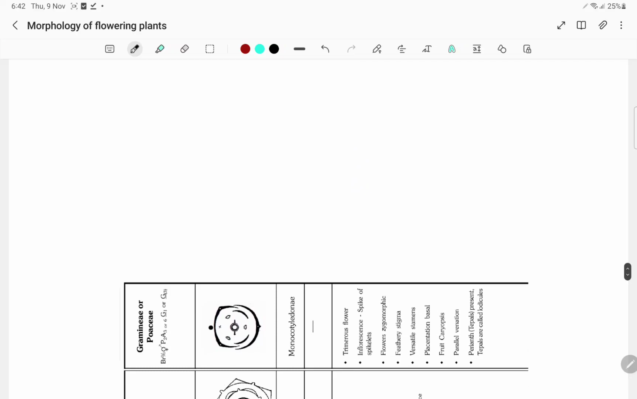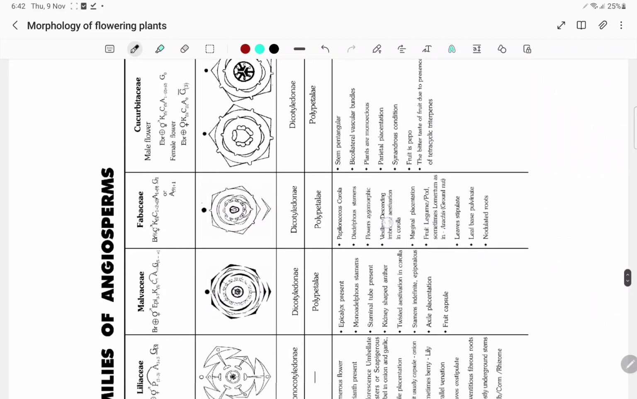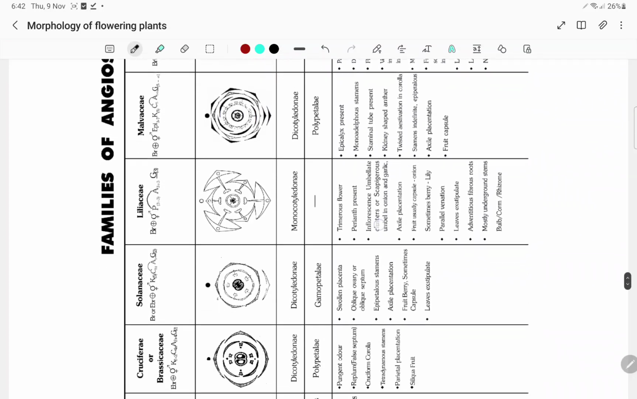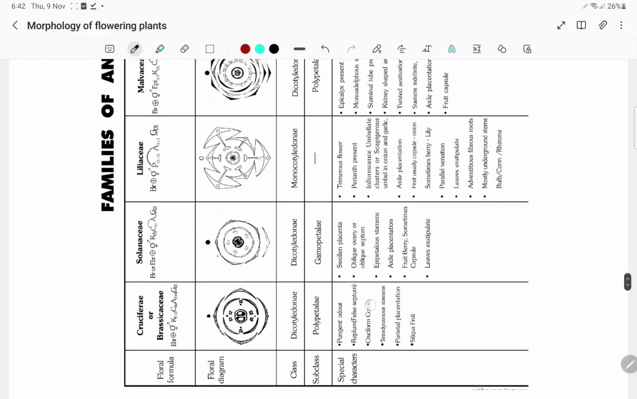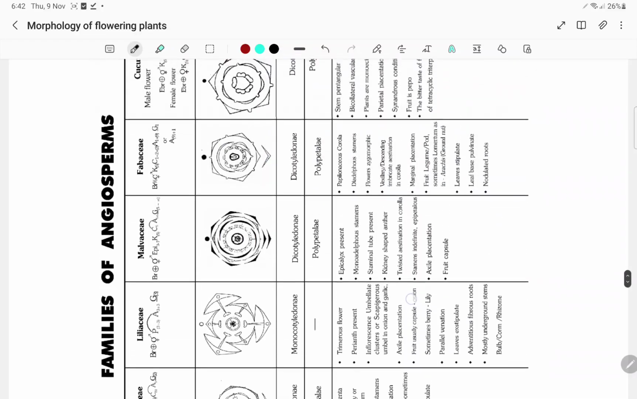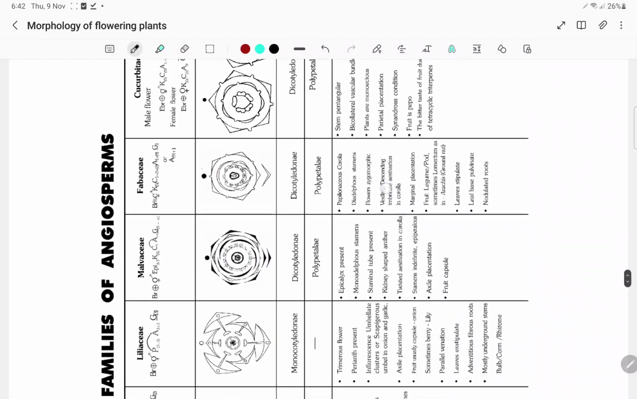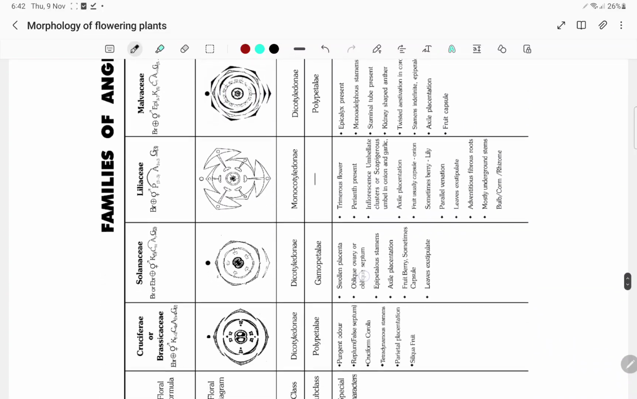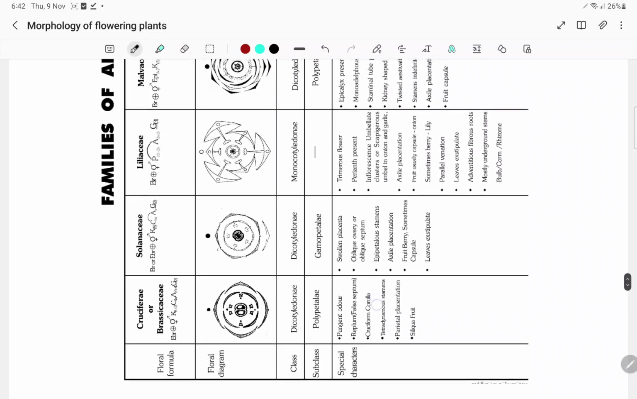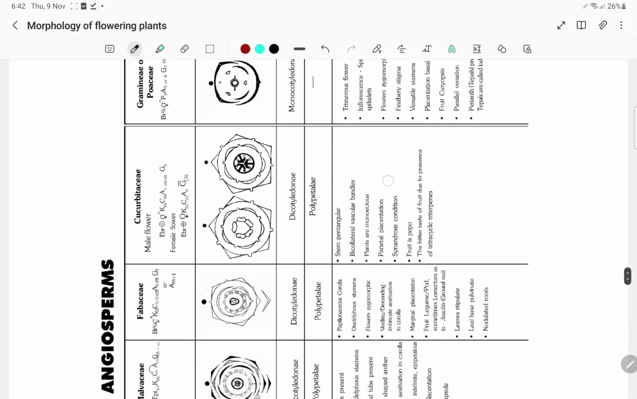So you can see the difference also here. So 2 families are monocot. Graminaceae and Liliaceae are the only monocots. Only Solanaceae is gamopetalous. Remaining all are polypetalous.